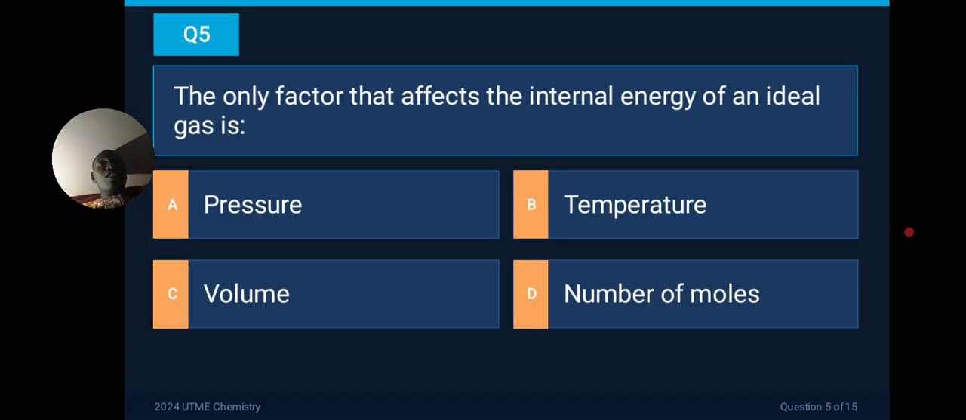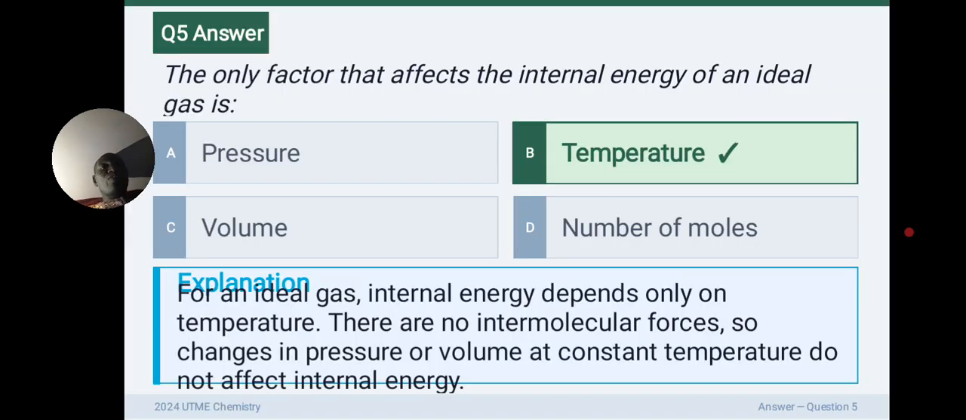Next, question 5 says, the only factor that affects the internal energy of an ideal gas is... First of all, you need to know what your ideal gas is. So we have pressure, temperature, volume, and number of moles. We are talking about internal energy. The correct answer is temperature. For an ideal gas, internal energy depends on temperature. There are no intermolecular forces, and changes in pressure do not affect the internal energy.